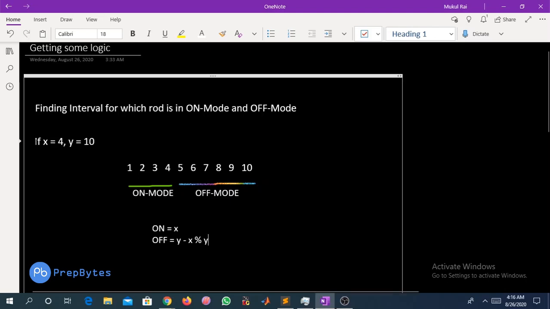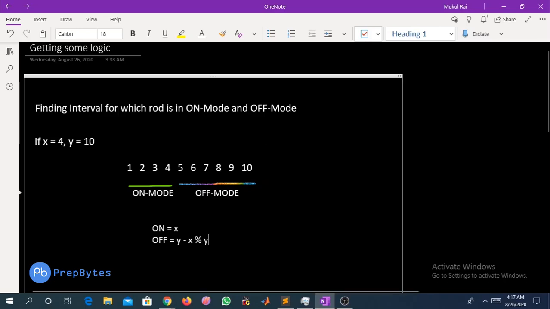So let's suppose that the rod was in on mode for 4 minutes, and after the 4 minutes, the power of the rod was reduced. And at the interval of every 10 minutes, scientists will come into the lab and see if the rod's intensity has been reduced, then they will increase its intensity.